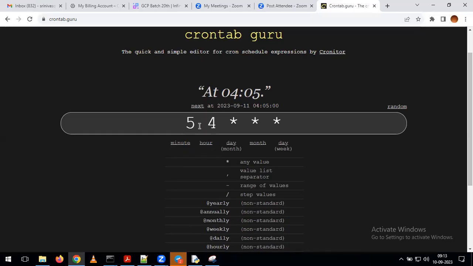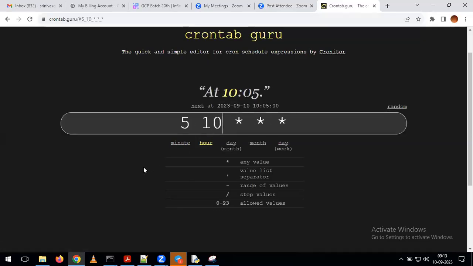For example, my requirement is I want to trigger the job at 10:05. Here we have to give it as 10, 5. So if you have given 10, 5, this job is triggering at 10:05. Like that, depending on the requirement, we can define the cron expression by using all these stars only. But tell me, where do we have to give this value?